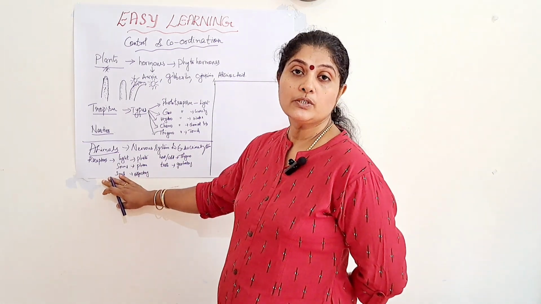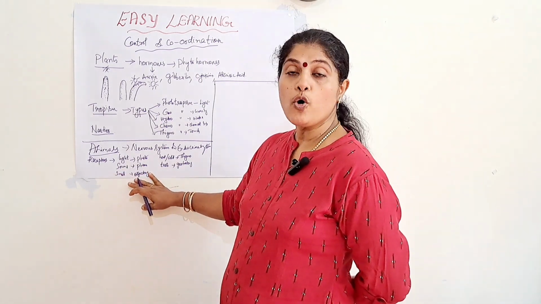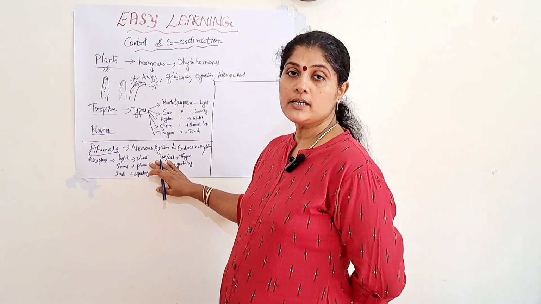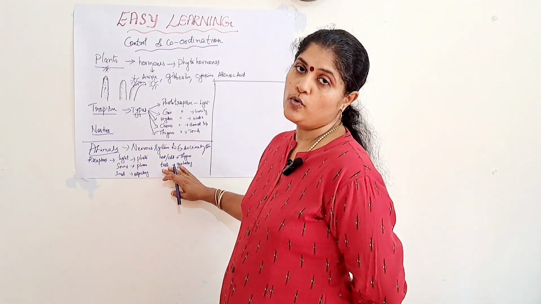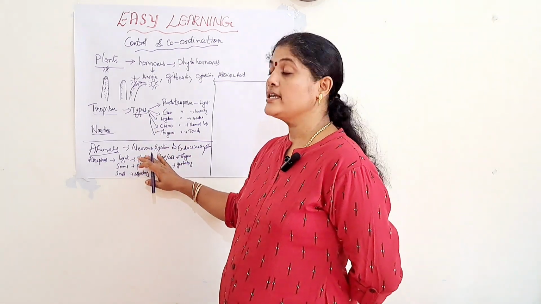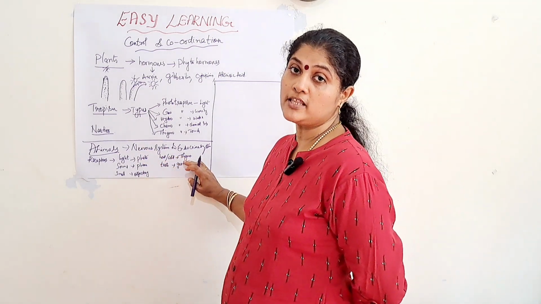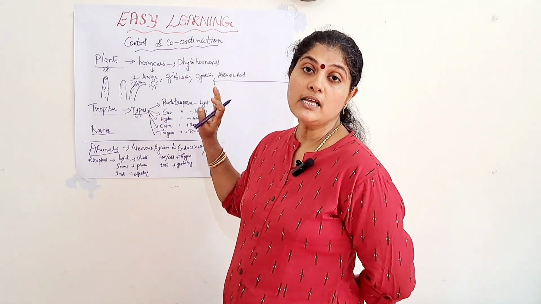The receptors sensitive to smell are the olfactory receptors, present in the nose. The receptors sensitive to taste are the gustatory receptors, present in the tongue. And the receptors sensitive to heat or cold are the thermoreceptors, present in the skin.